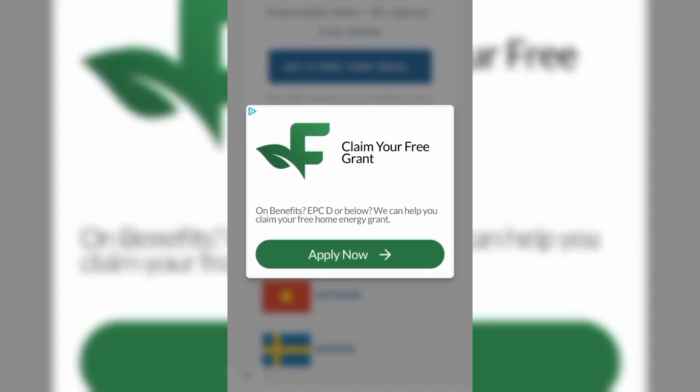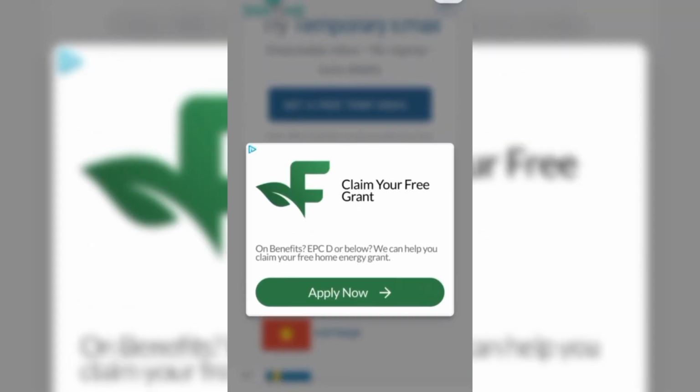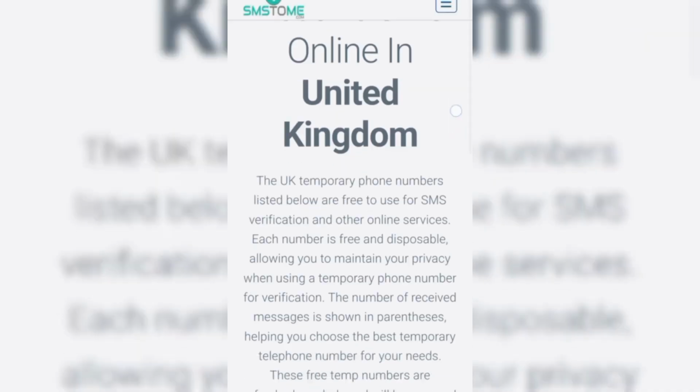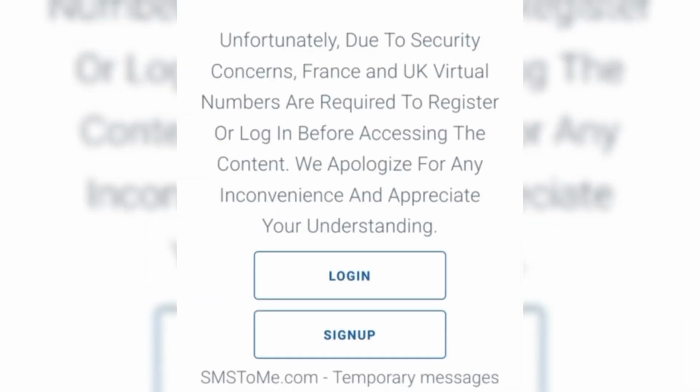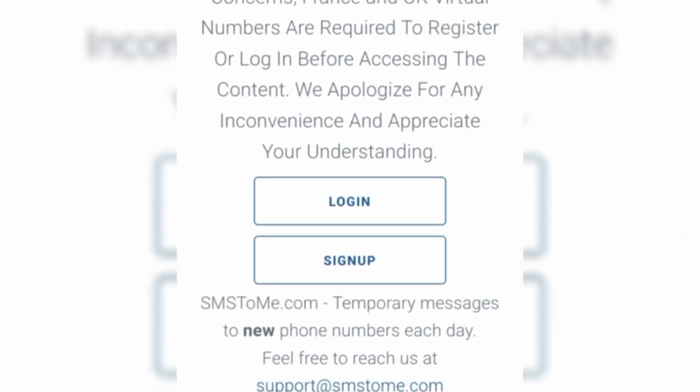Now let's try. So you select a number here after selecting the country that you want. Now it says, unfortunately, due to security concerns, France and UK virtual numbers are required to register or log in before accessing the content. We apologize for any inconvenience and appreciate your understanding. Because of this, we must sign up and create an account on this platform. I think that makes it even more beautiful.